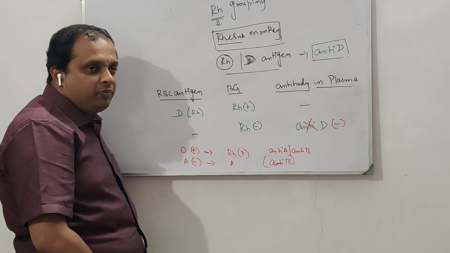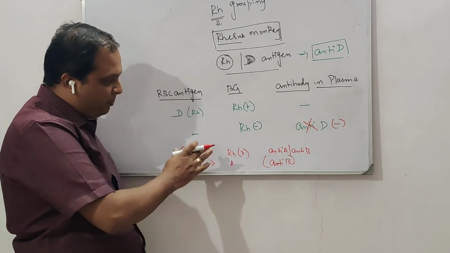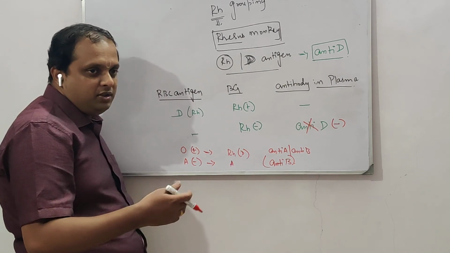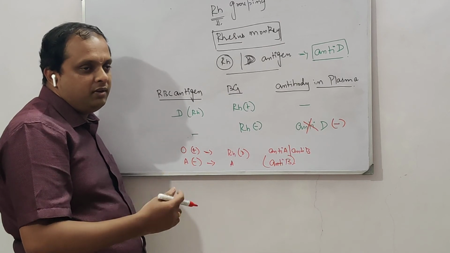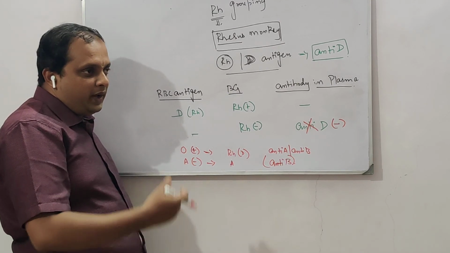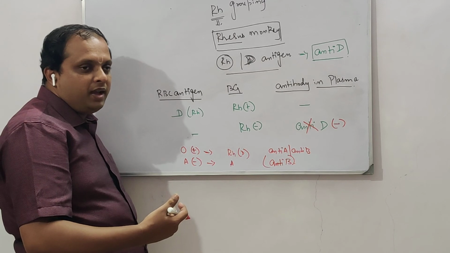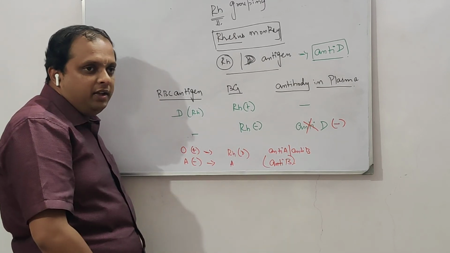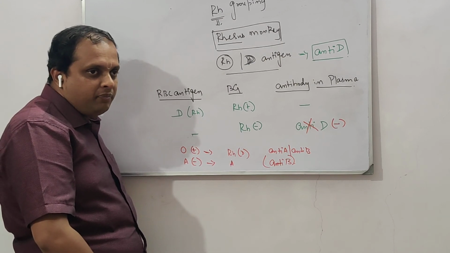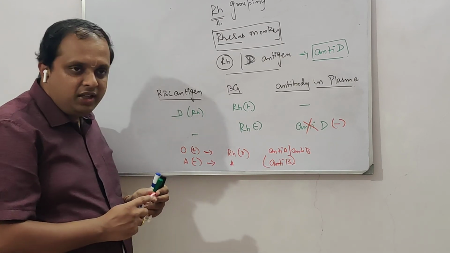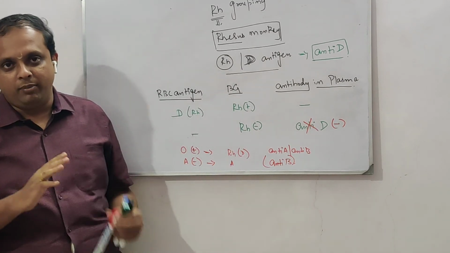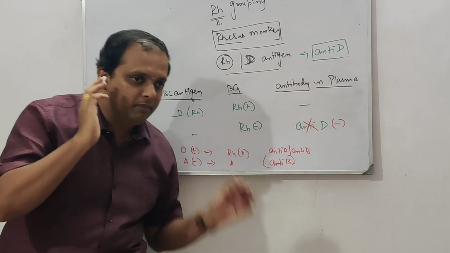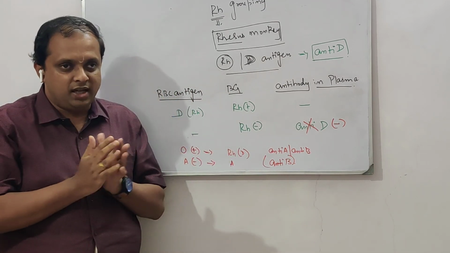Likewise, you are supposed to work out such a profile for different combinations of blood grouping: A positive, B positive, AB positive, O negative, O positive, right? You can have a list of different blood groups, and for each grouping, the different antigen and antibody profile. So always remember, antigens are seen on the surface of RBC, antibodies in plasma, and the presence of antigen is the basis on which blood grouping is done.